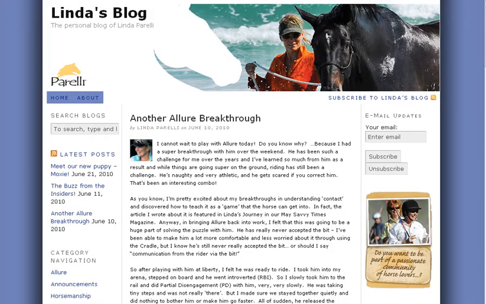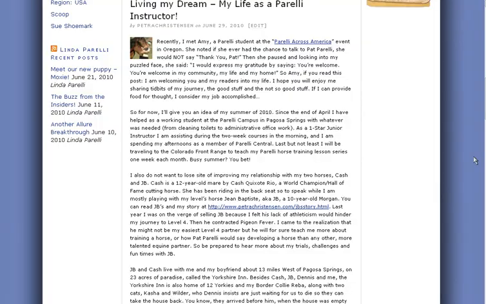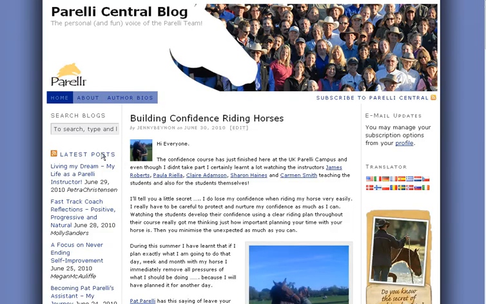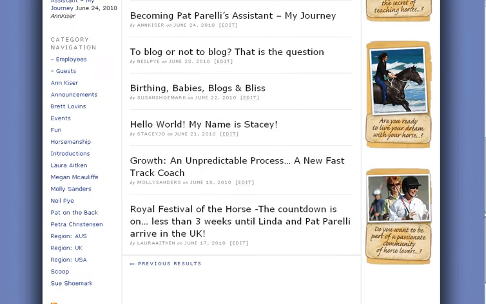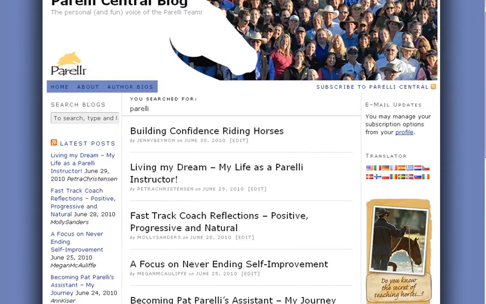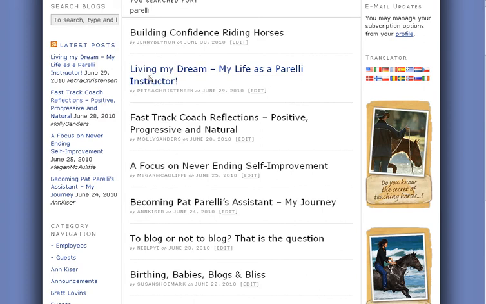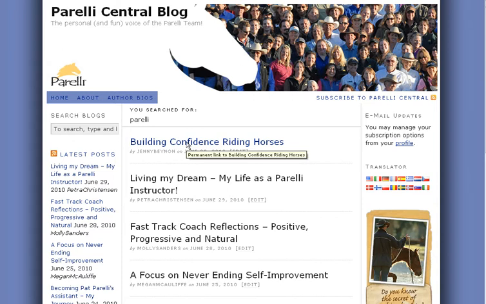So as you can see, there's a lot of really, really awesome features on the left-hand column. That's great. And one last thing I'd like to go over is the search blogs. You can type in anything from Parelli, press the Enter key, and it's going to bring up all the blogs that have anything to do with the word Parelli inside it. As you can see, you might want to narrow that down, find a really good article with a little bit of words on them, and you can narrow it down and find the one that you need right away instead of having to dig through a lot. But that's the search icon there for you. Let's go back to the home page.